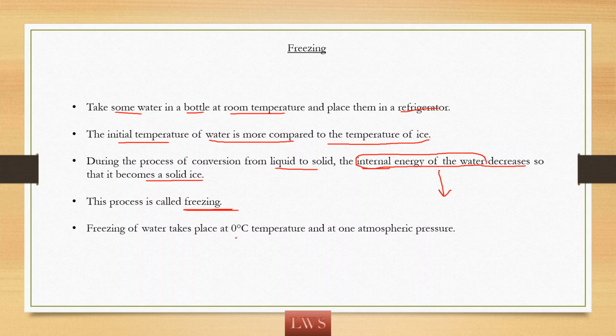And the process of freezing of water takes place at 0 degrees Celsius when the pressure is 1 atmospheric pressure. Okay. The freezing point of water is nothing but 0 degrees Celsius. Also the melting point of ice is also 0 degrees. So water freezes to ice at which temperature? 0 degrees Celsius or 273 kelvins.